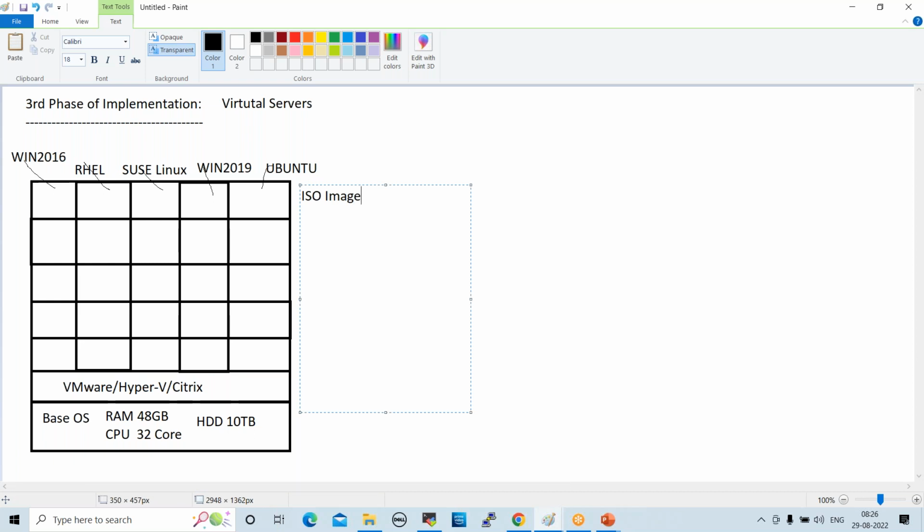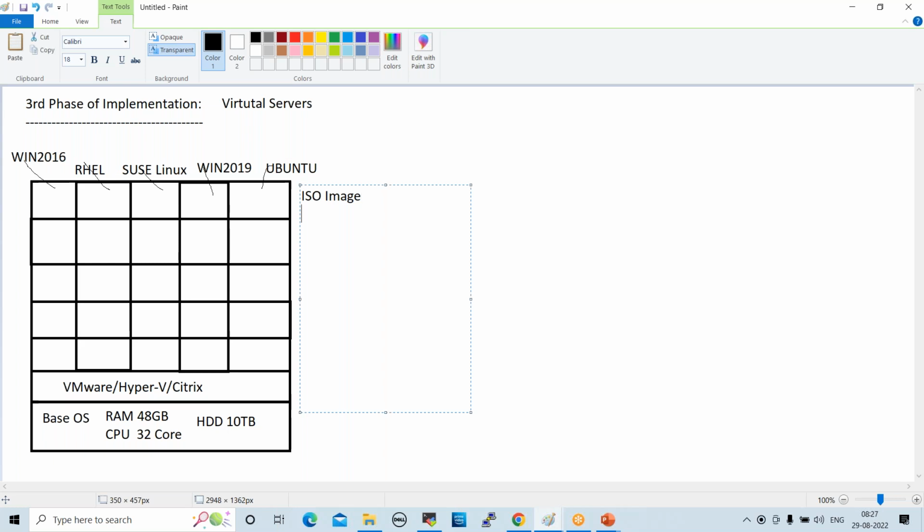What is ISO? Anyone? Yeah, International Standardization Organization. This is a one image master copy, right? So if you want to install Windows in your laptop, what will we do? We use some image, right? The same way, server side also we use an image, which is an ISO image, right?